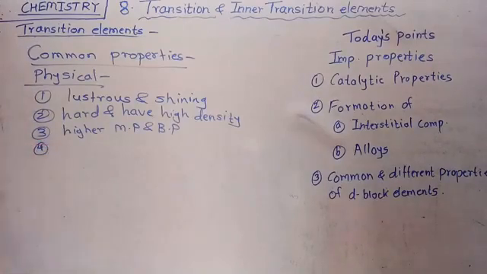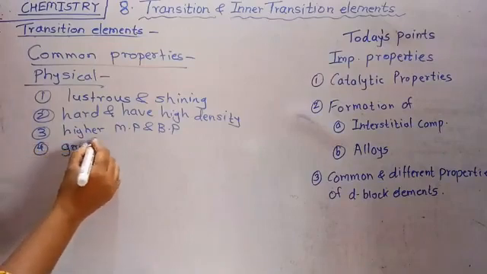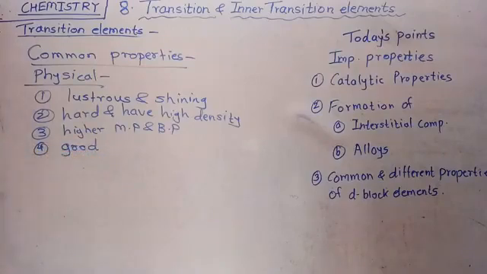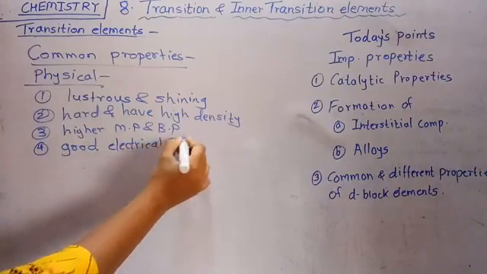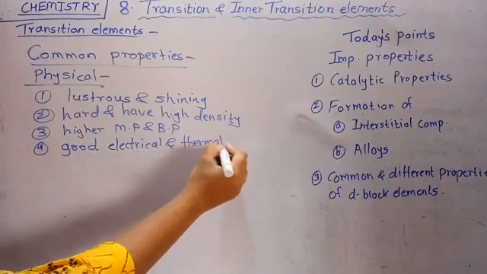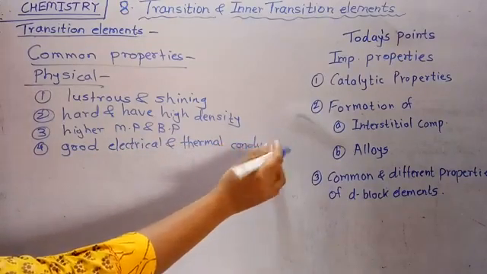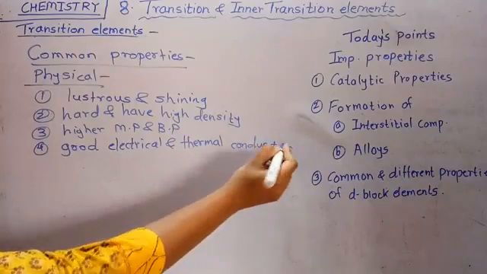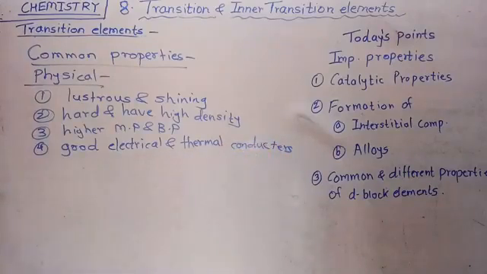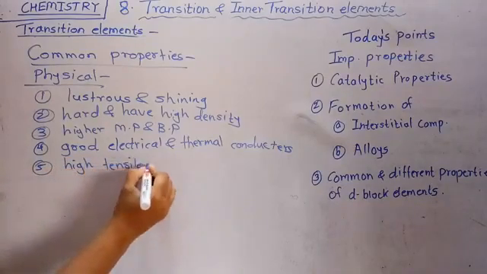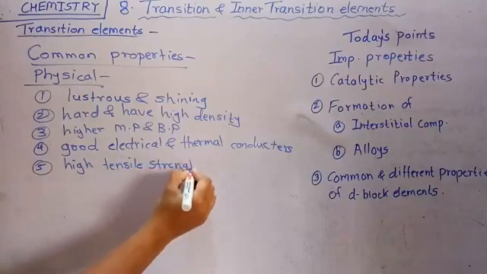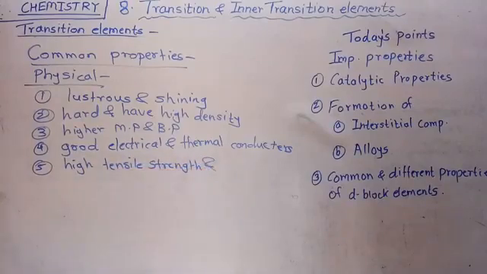Then the fourth one: they are good electrical and thermal conductors. The next one, they have high tensile strength and malleability.